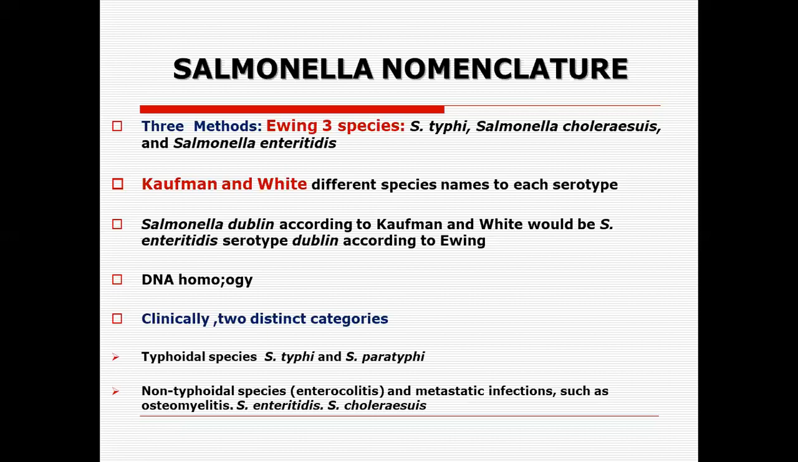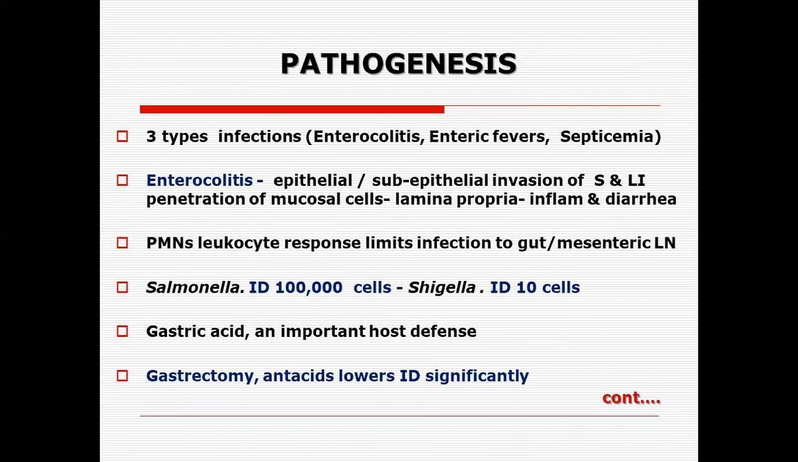And of course, some of the metastatic infections, when you see the bacteremia and septicemia develop, and the organism lodges in the bone, cause osteomyelitis. Now, the pathogenesis: there are three types of infections which are being caused by the Salmonella organism. Of course, the enteritidis causes enterocolitis. The typhi causes typhoid fever and enteric fever. The typhi also causes septicemia.